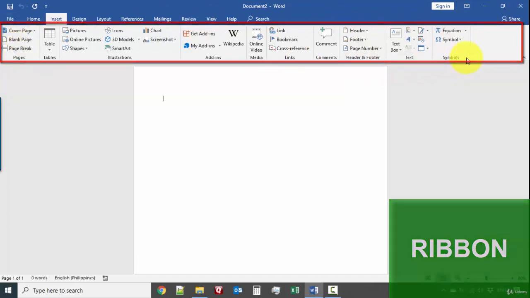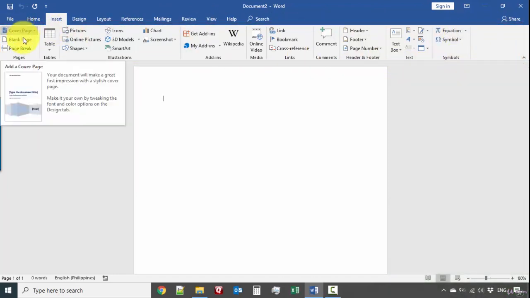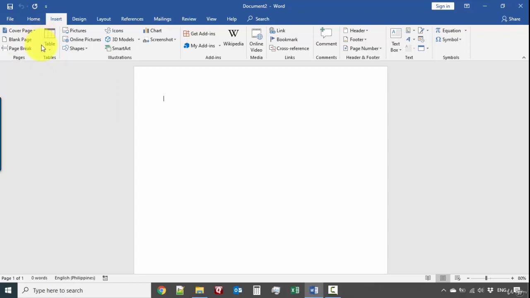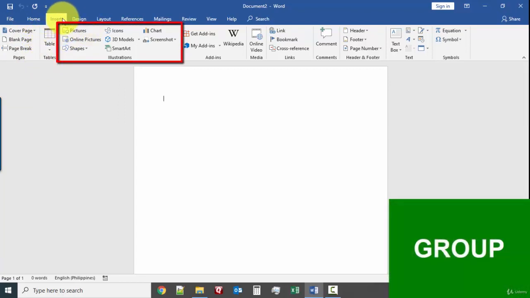Okay, so we have this insert ribbon over here. And then each ribbon is divided into groups. So for example, inside the insert ribbon, we have the pages group. You can see the group name at the bottom. We have the tables group, illustrations group, add-ins group, okay.